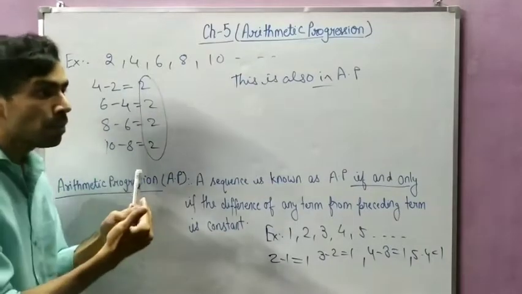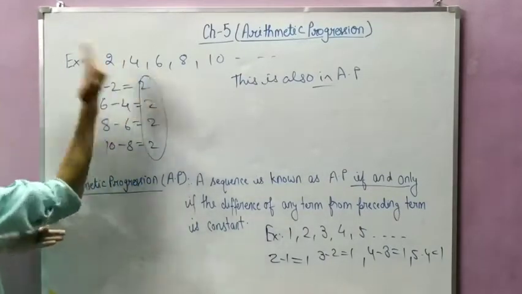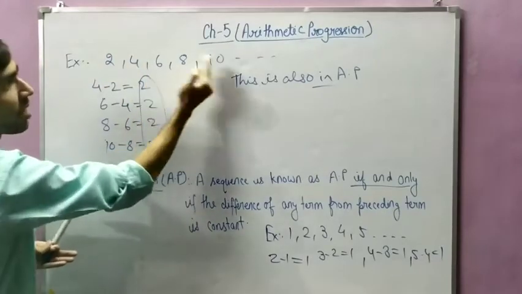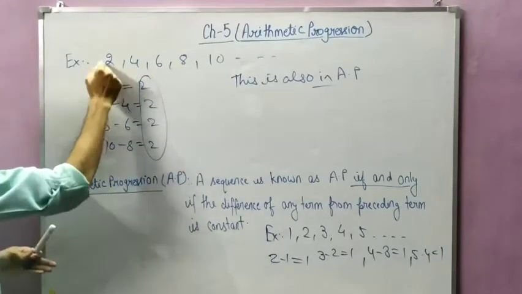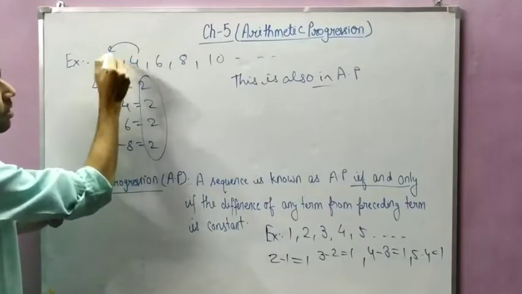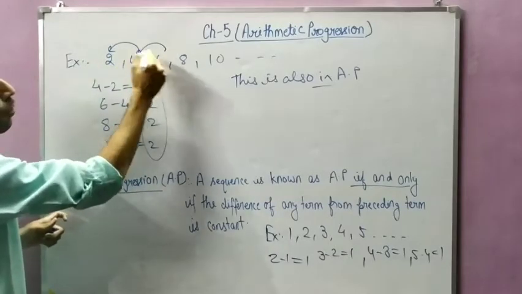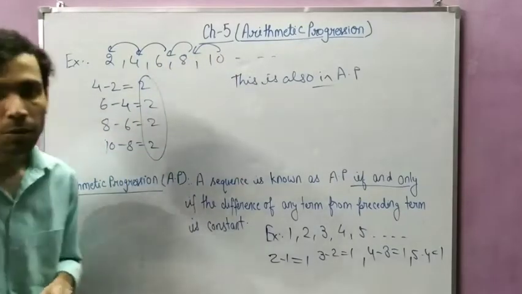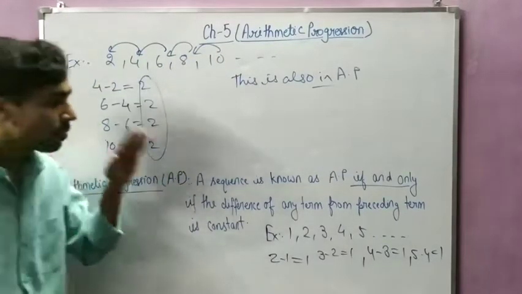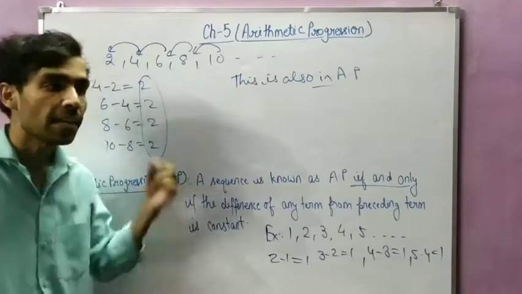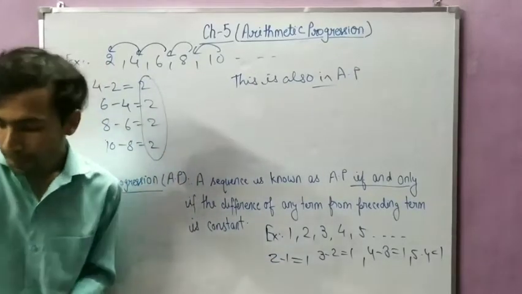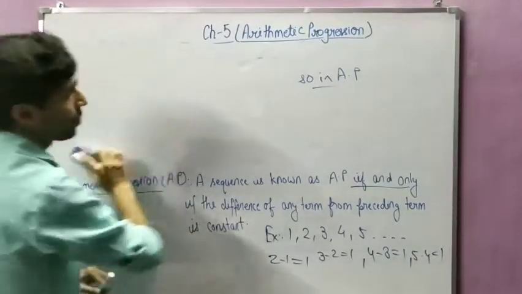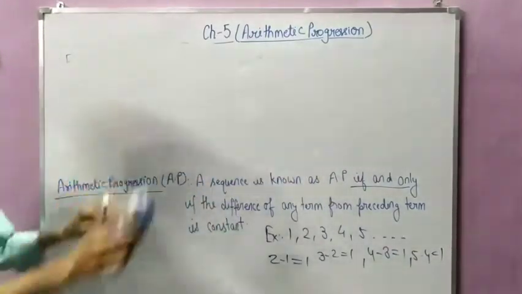I am subtracting the previous term from the next term, means 4 minus 2, 6 minus 4, 8 minus 6, 10 minus 8. That difference is constant throughout the series, and that difference is known as the common difference. I hope you have understood this example.